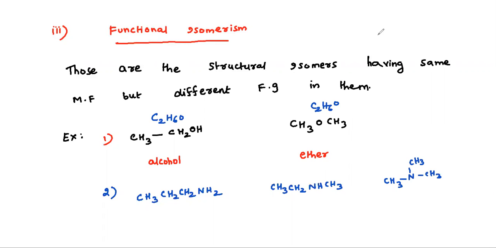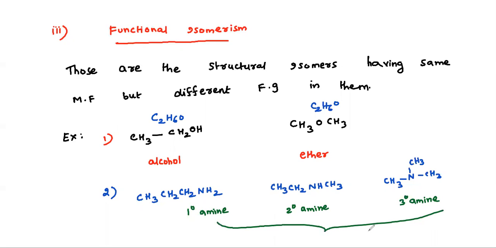Don't say that all have the same functional group. Here it is primary, secondary, and tertiary amines. Remember that in organic chemistry, we consider primary, secondary and tertiary amines as different functional groups, and they are called functional isomers. What is the relationship between primary, secondary, tertiary amines? They are functional isomers.